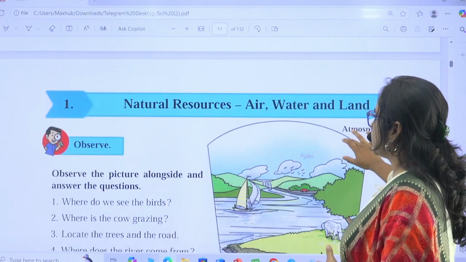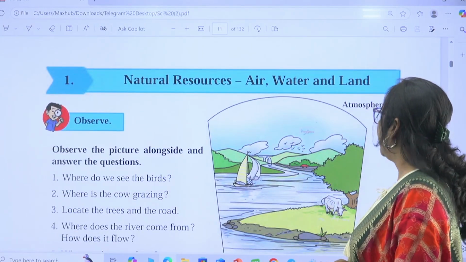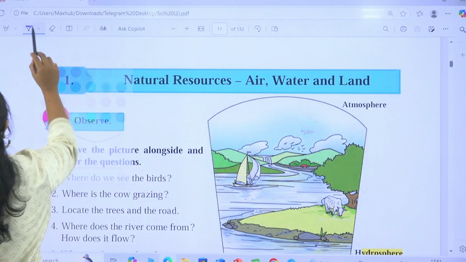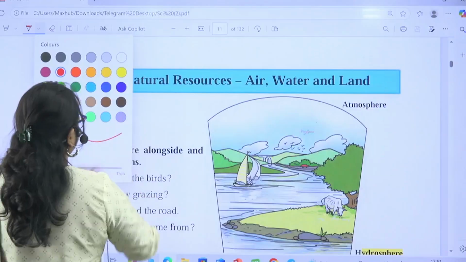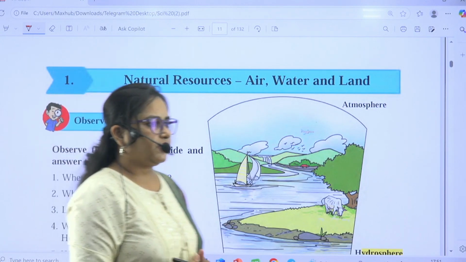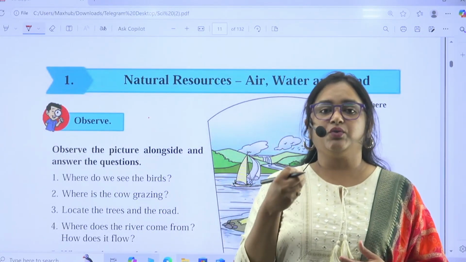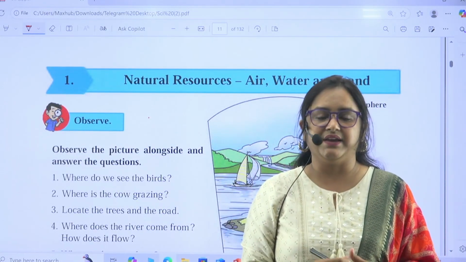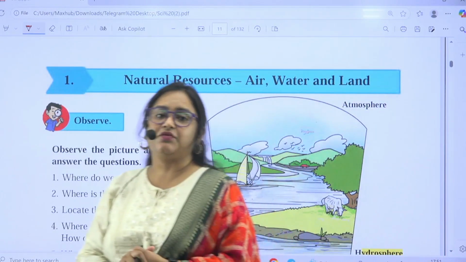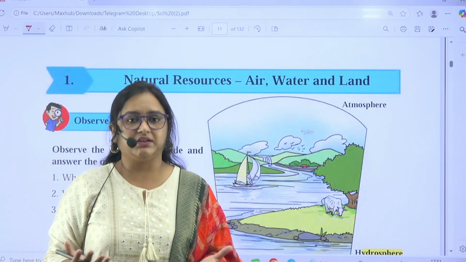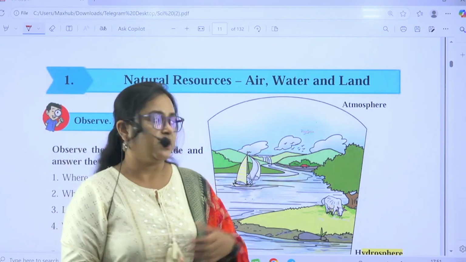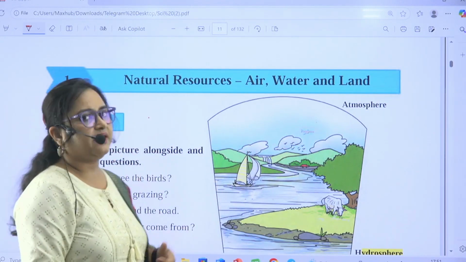The first chapter talks about natural resources, which are air, water and land. First of all, let me tell you what natural resources actually are. Whenever you are not able to gauge what a word is saying, just bifurcate it. Here, natural means everything which is coming from nature, not only Mother Earth but the whole earth, its atmosphere, land and water. So that's why these resources are natural resources.